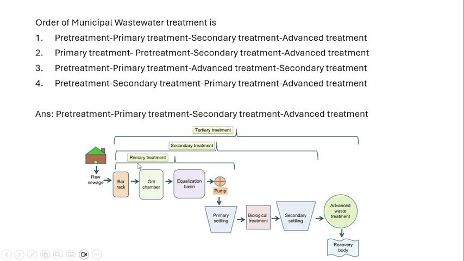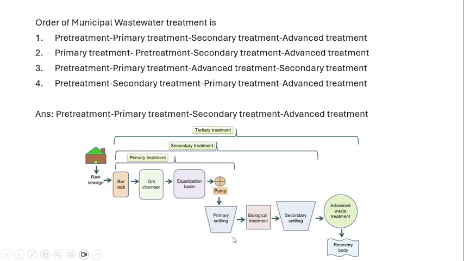That first step is the pre-treatment and then it is followed by the primary treatment. So firstly, there will be a bar rack and then followed by the grit chamber, then the equalization basin. Basically, what is going to happen here is all the floating materials are to be removed using the grit chamber, and then the primary settling, which is based on the sedimentation process, all the settleable items are going to settle down and the floating items are separated earlier. So this is the primary treatment.